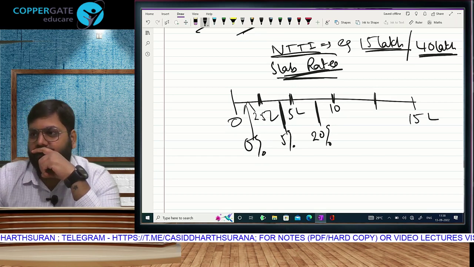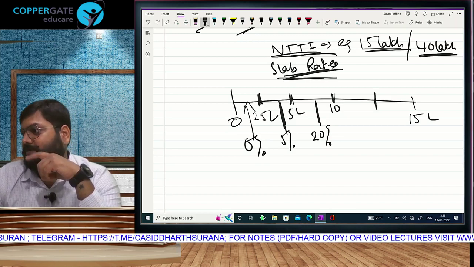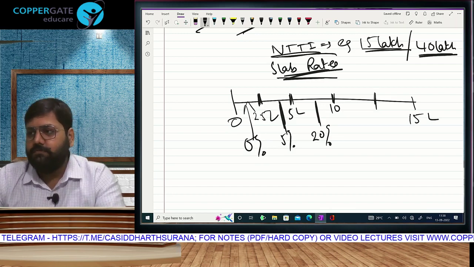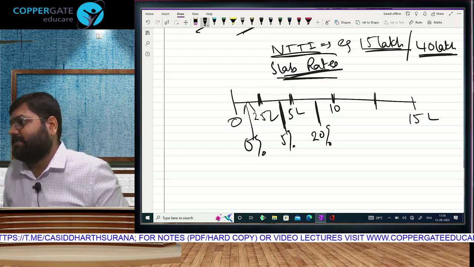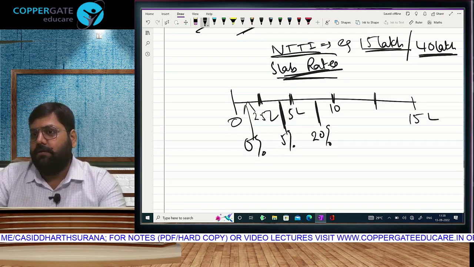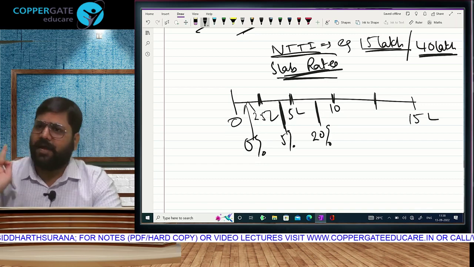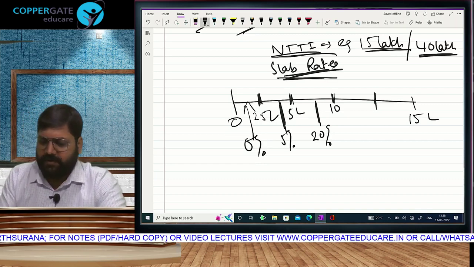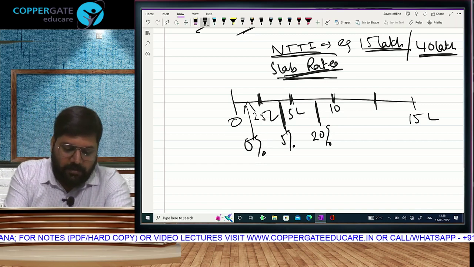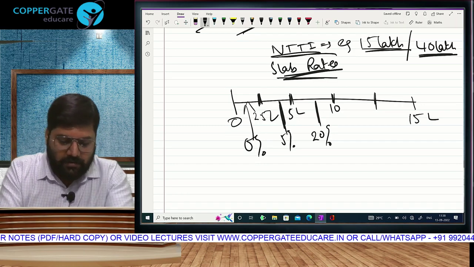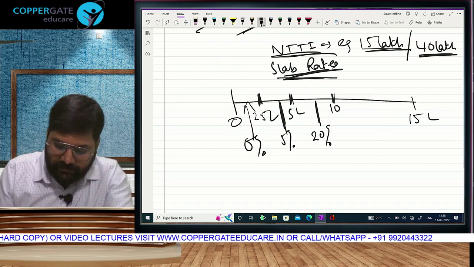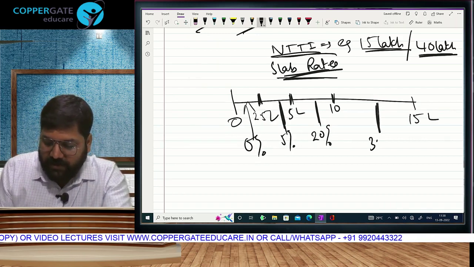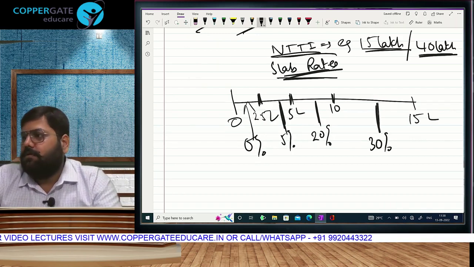First 2,50,000, basic exemption. Next 2,50,000. Next, we could have taken up to 5, but in my case it is only 3. So on that 3 we will apply 20. Agar exact 10 bhi hota to 5 lakh ke upar we will apply 20%. And the balance. What is the balance? After 10 lakh, you will pay tax at 30%.